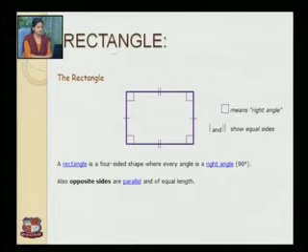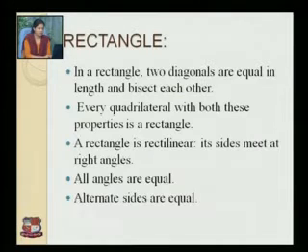Next is rectangle. A rectangle has 4 sides and every angle is a right angle. Opposite sides are parallel and are of equal length. In a rectangle, the 2 diagonals are equal in length and bisect each other. Every quadrilateral with both these properties, that is equal diagonals and diagonals that bisect each other, is called a rectangle.